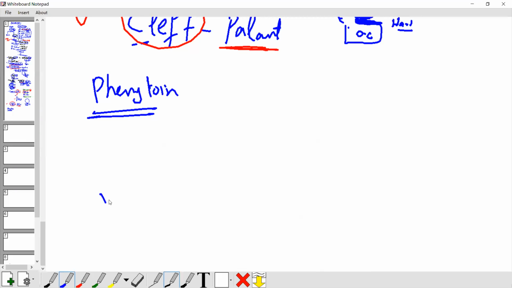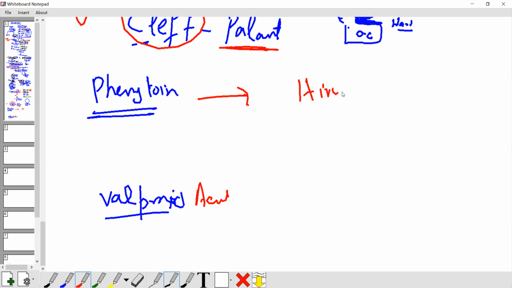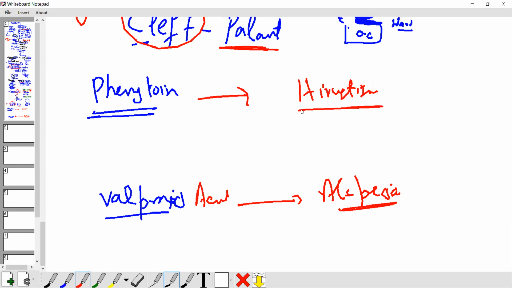Phenytoin and valproic acid. Always MCQs come in your exam about the side effects of valproic acid and phenytoin. Phenytoin causes hirsutism. Valproic acid causes alopecia, loss of hair. These two opposite side effects must be kept in mind.